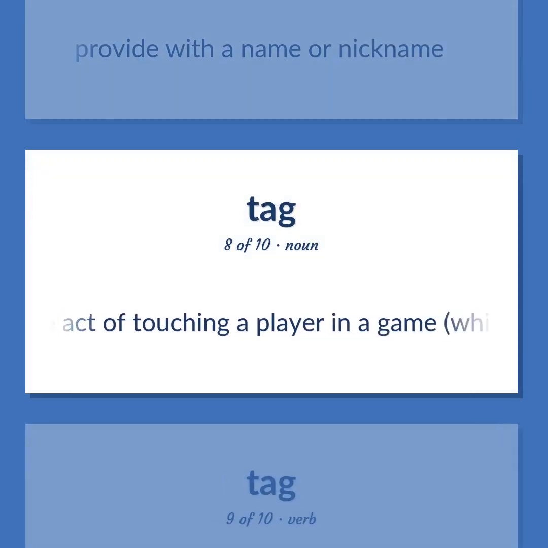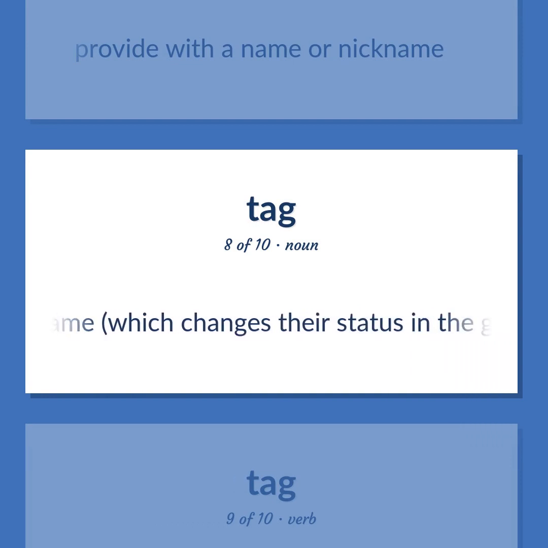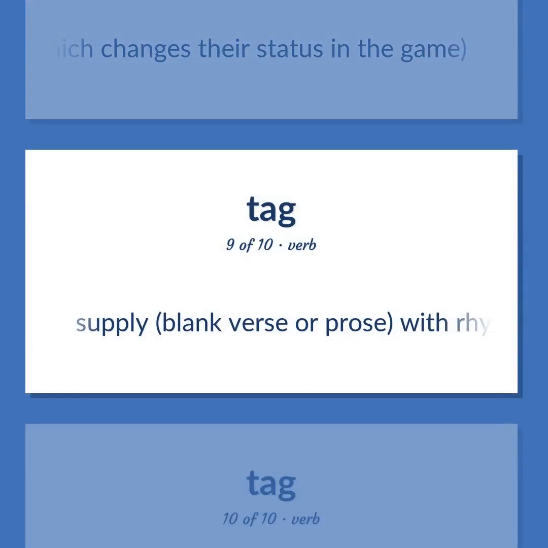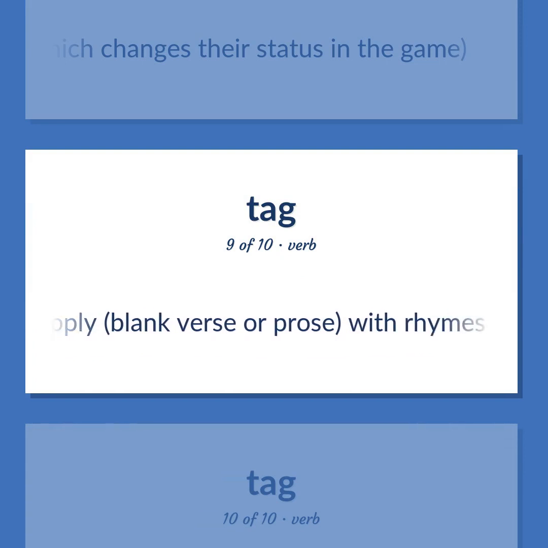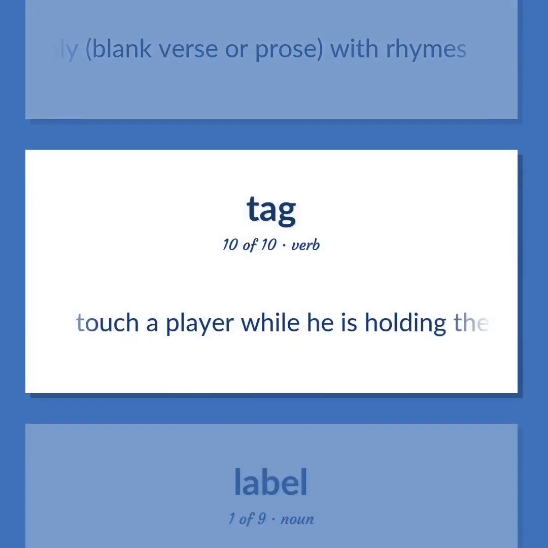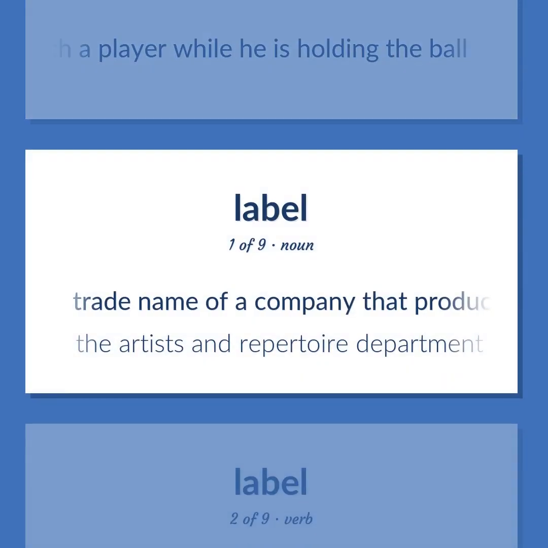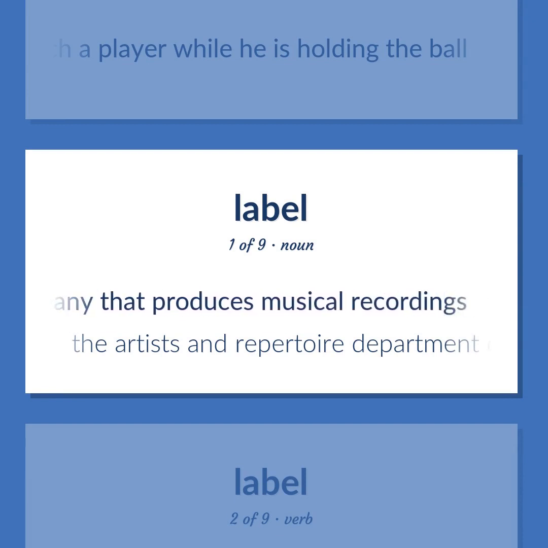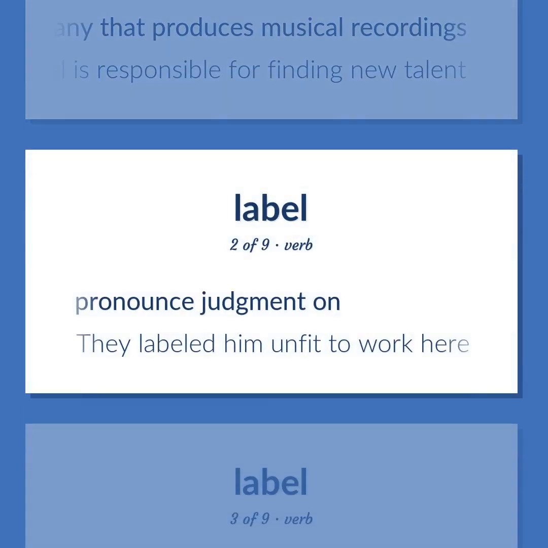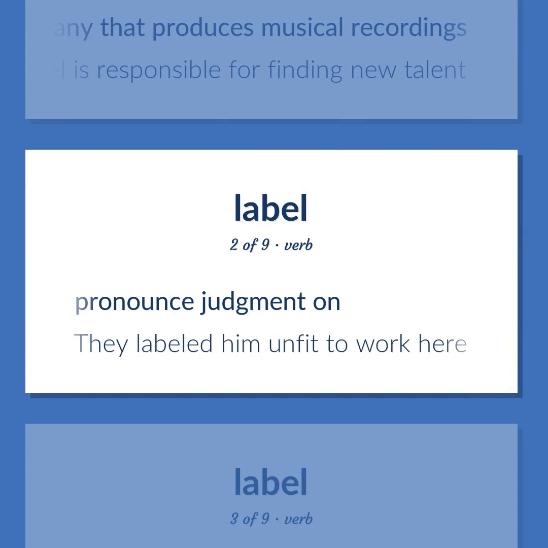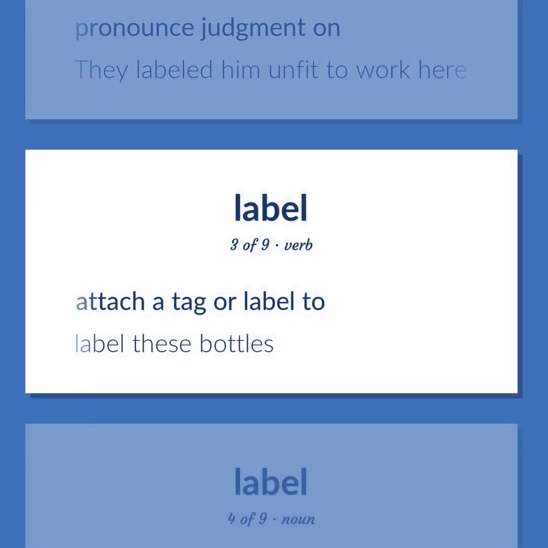Sports: The act of touching a player in a game, which changes their status in the game. Supply. Blank verse or prose, with rhymes. Touch a player while he is holding the ball. Trade name of a company that produces musical recordings. The artists and repertoire department of a recording label is responsible for finding new talent. Label: Pronounce judgment on. They labeled him unfit to work here. Attach a tag or label to. Label these bottles.